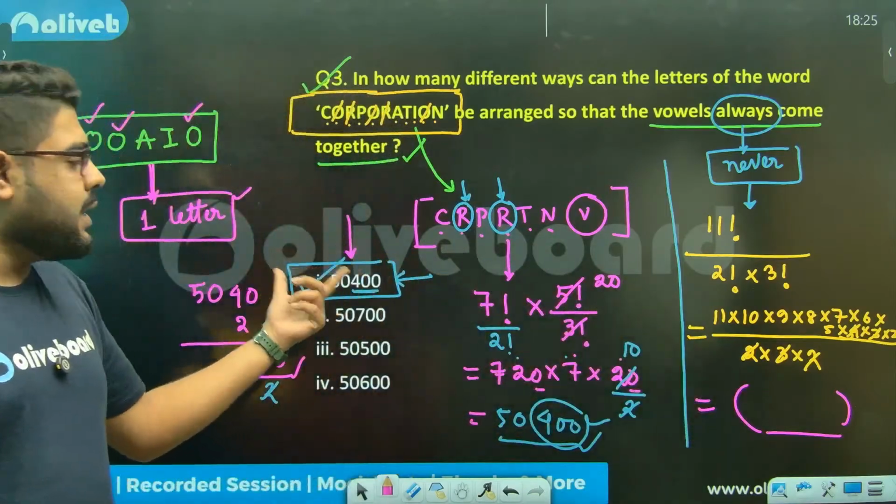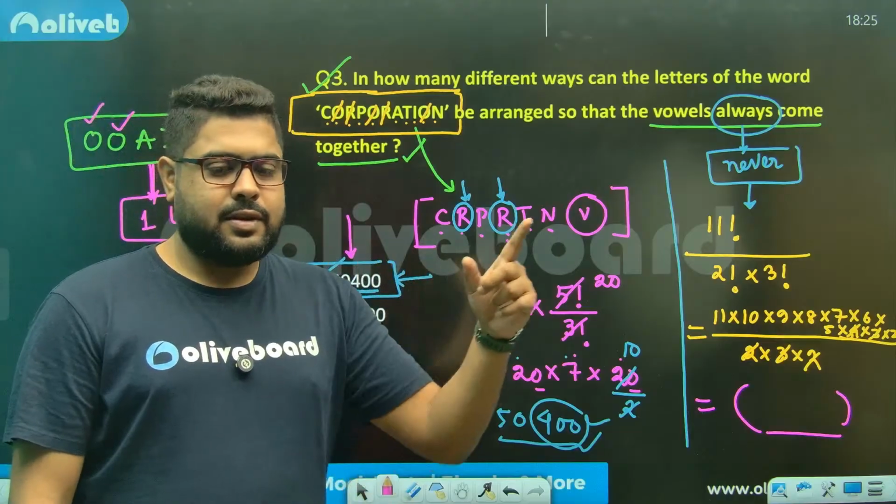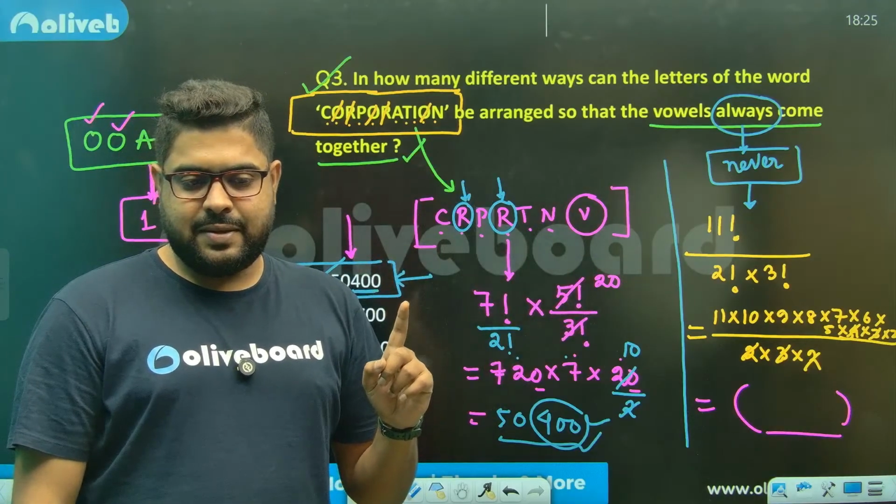This is the total number of ways. Somebody has gone mad just outside my house.